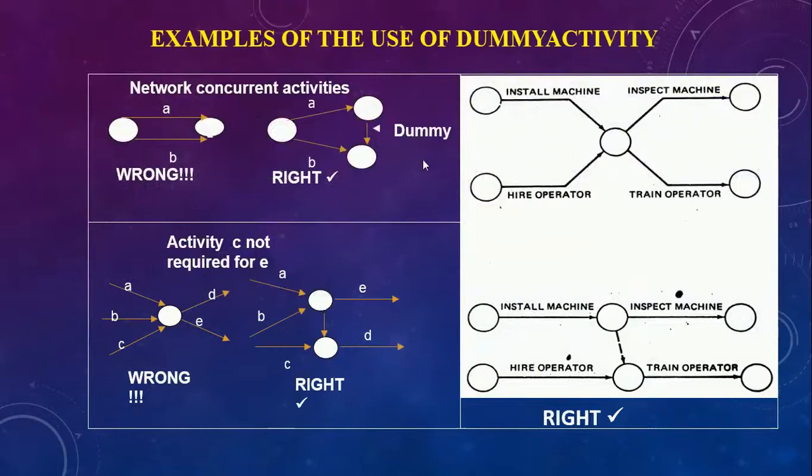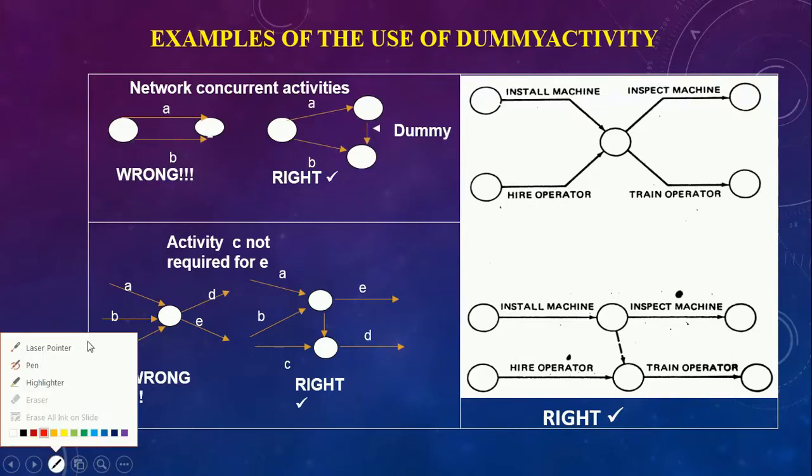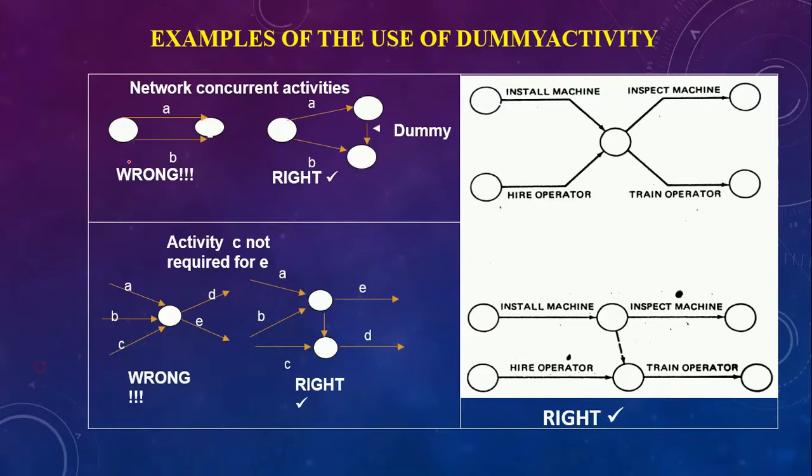So, some dos and don'ts. You can see here, you are not supposed to draw like that. You are not supposed to draw like that. This is a wrong case, this is a right case. This is the wrong way of representation, this is the right way.